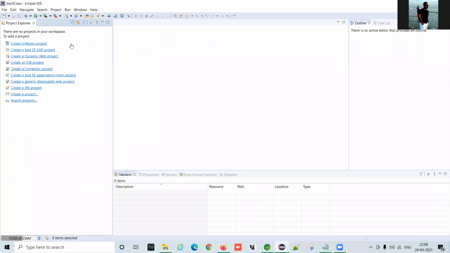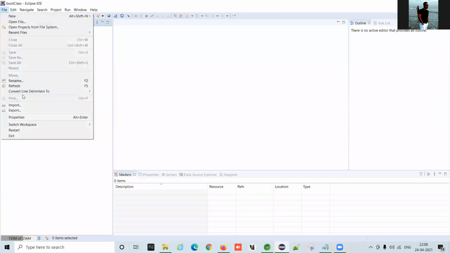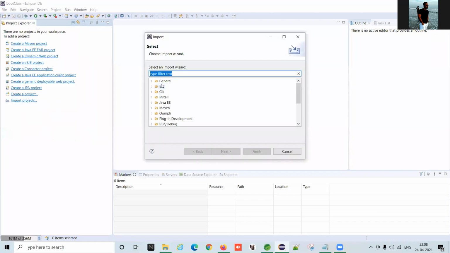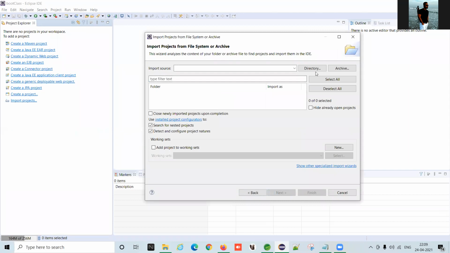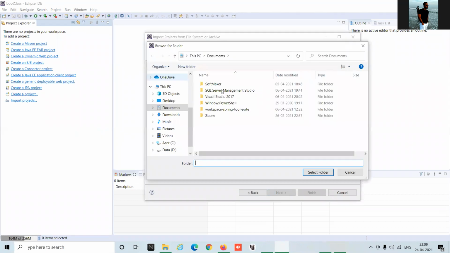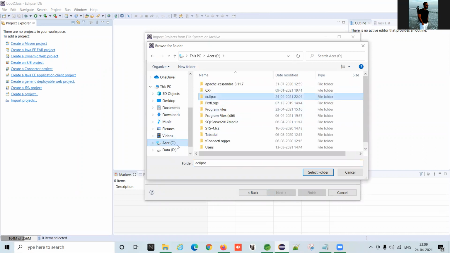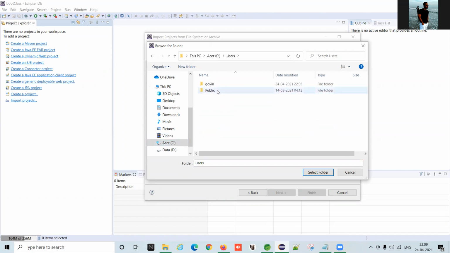The next step is go to Eclipse and import. Import project from folder. Next, directory. Give it the path of the particular project.